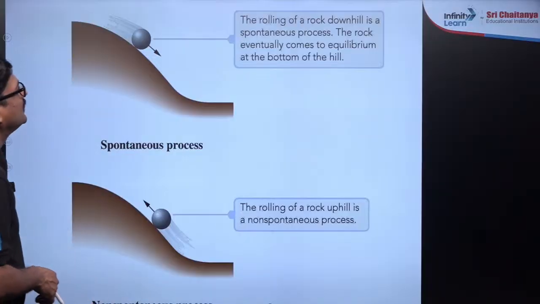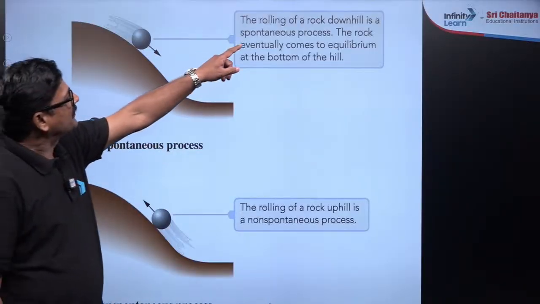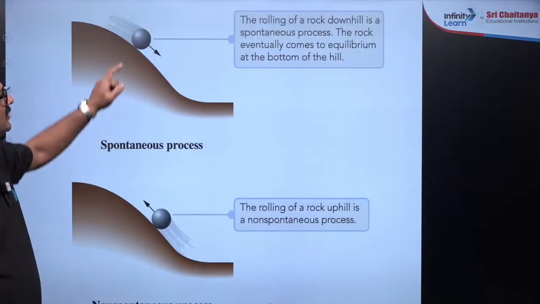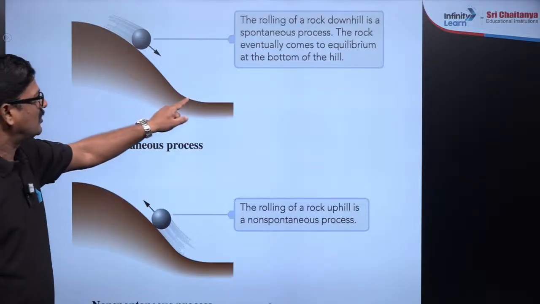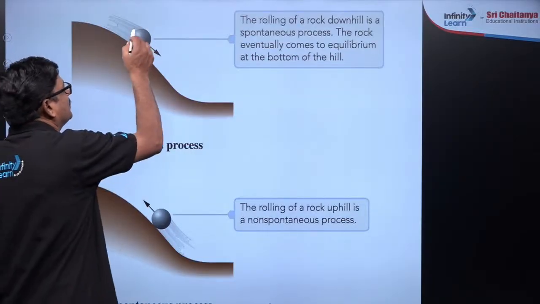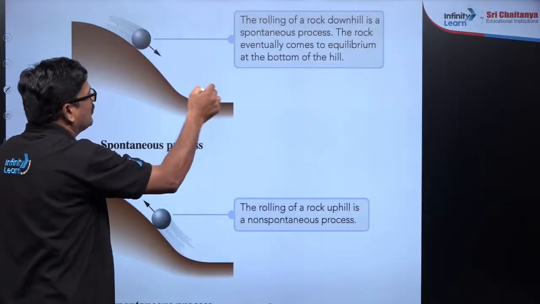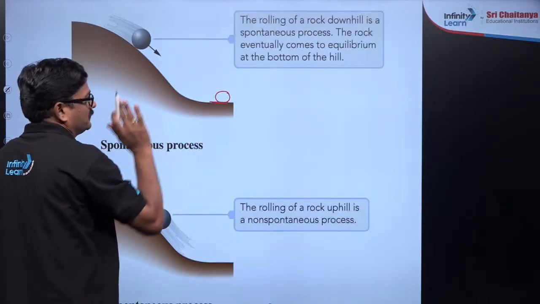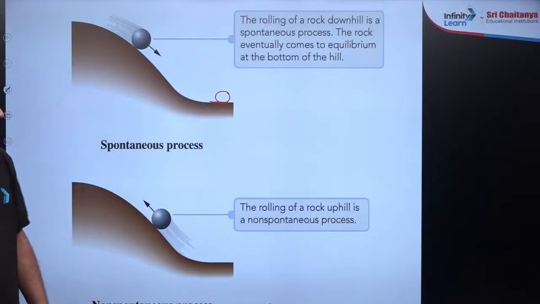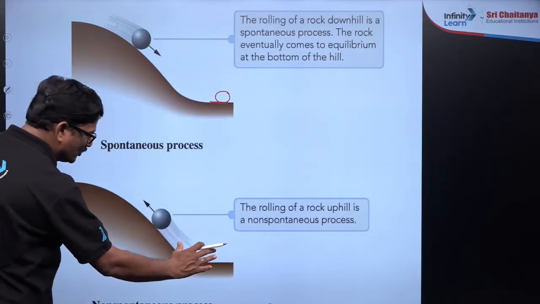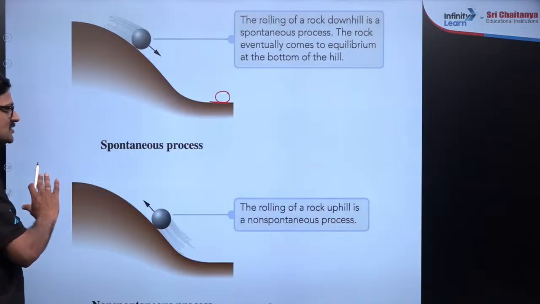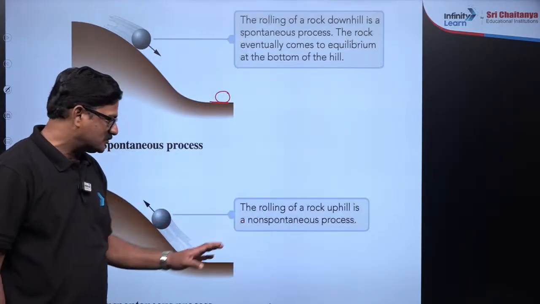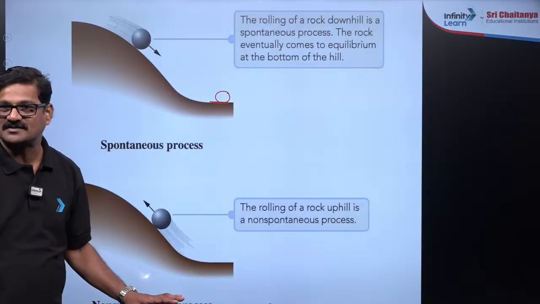Also, the rolling of a rock downhill is a spontaneous process. The rock eventually comes to equilibrium at the bottom of the hill. This is coming down and staying here, and it is going to stay in equilibrium. When this is pushed uphill, it is not spontaneous. The rolling of a rock uphill is a non-spontaneous process. समझ में आ रहा है क्या, my dear students?